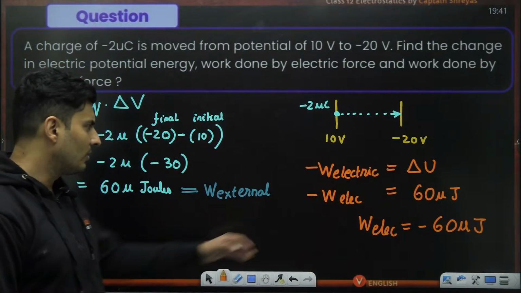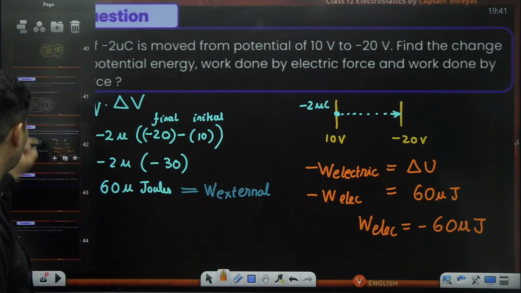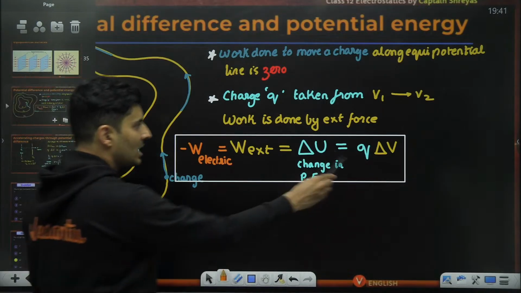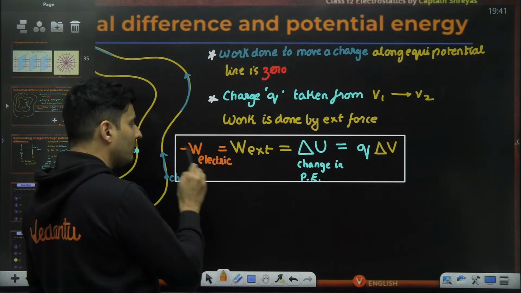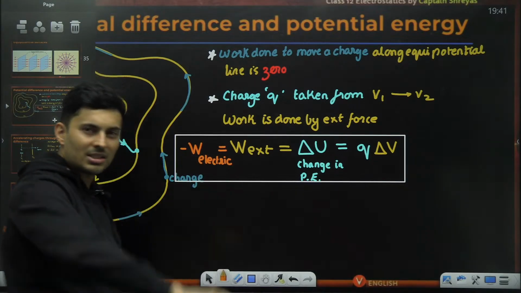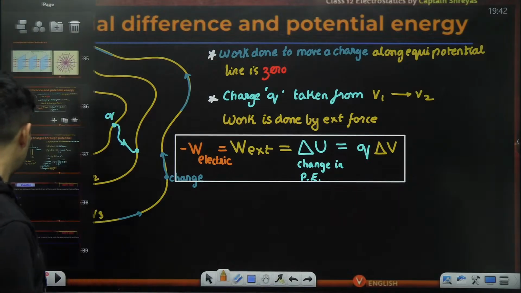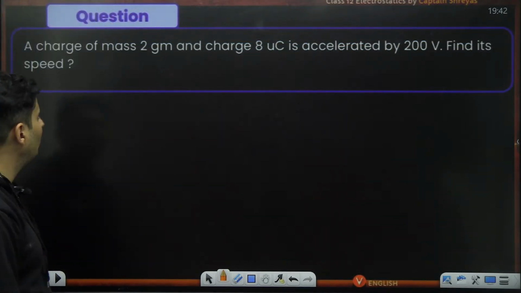Understood? Perfecto, everyone, how to do this question? Direct application of formula. We just use this formula over here. Charge into voltage is energy. That is also work done. But electric force's work done will be negative. So just shift that negative sign over there and immediately you will get the answer. Is that okay? Perfecto. Let's go to another question, guys, coming up on your screen.